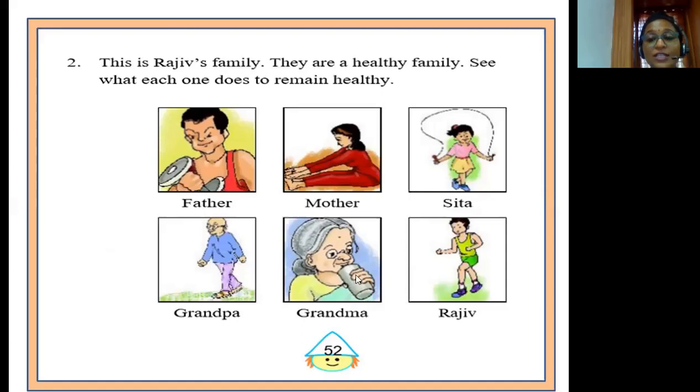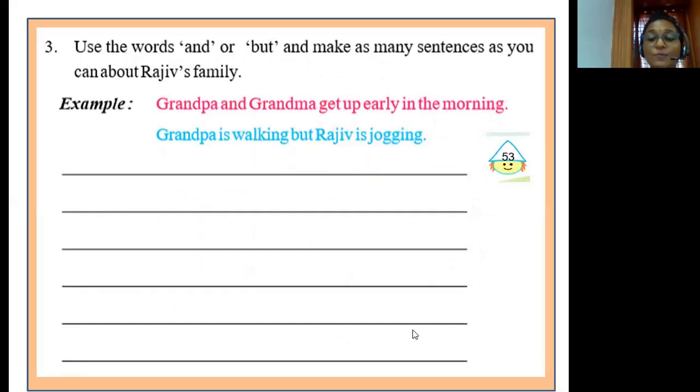Based on these pictures, you will have to do the exercise that is given in next page, that is page number 53. Use the words and or but and frame as many sentences as you can about Rajiv's family. And whilst framing your sentences, bear in mind that you will have to use the words and or but. Okay? Here is an example given for you, children. Grandpa and grandma get up early in the morning. In the first sentence, the word and is used.